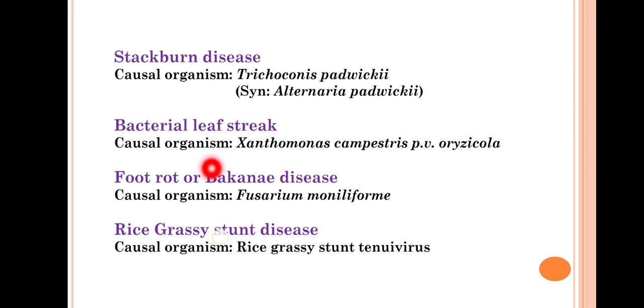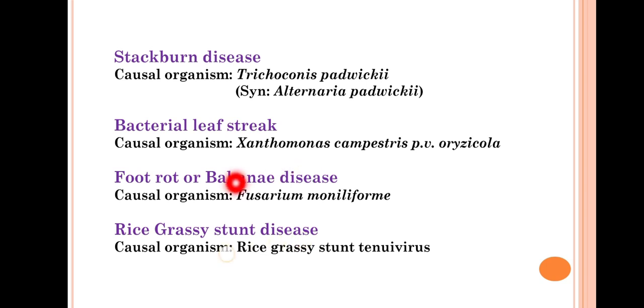The causal organism is Xanthomonas campestris pathovar oryzicola. Here streaks, yellowish streaks are developed on leaf lamina. Okay. Then the foot rot or bakanae disease. The causal organism is Fusarium moniliforme. This pathogen is the organism from which the gibberellic acid was first time isolated, and due to the gibberellic acid, excess elongation of the internode occurs.